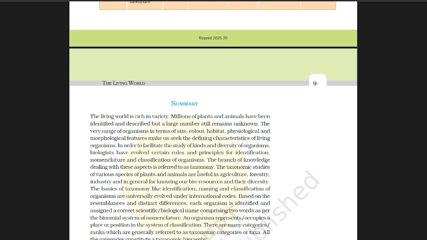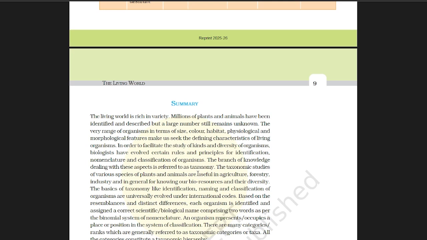Second is the botanical garden, the living plant species garden. There are museums which preserve both plant and animal specimens. Another is zoological parks, where we can see live animals in natural-like settings. And there are keys used to identify organisms using contrasting features, dichotomous.